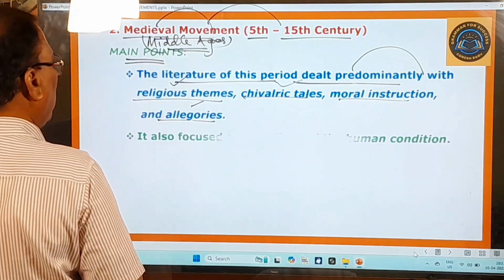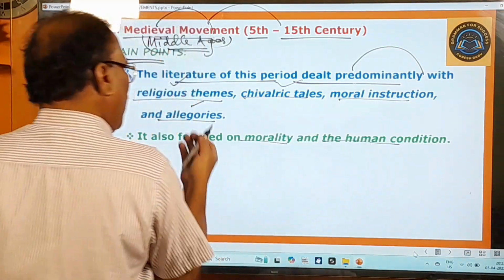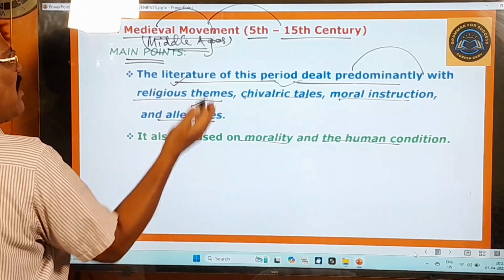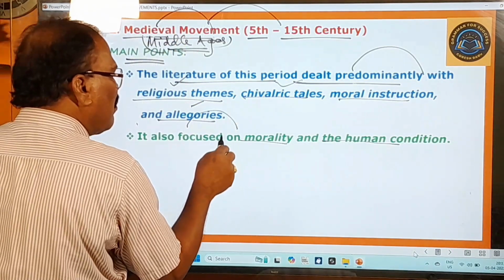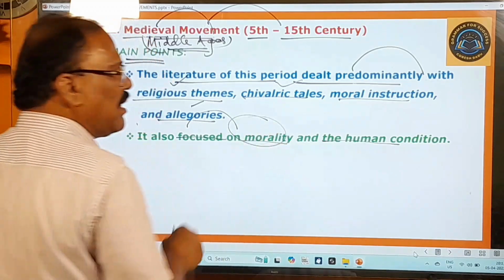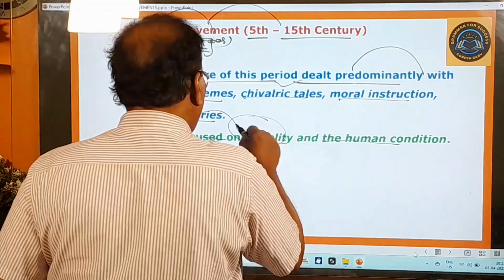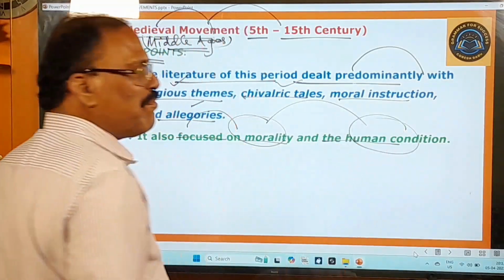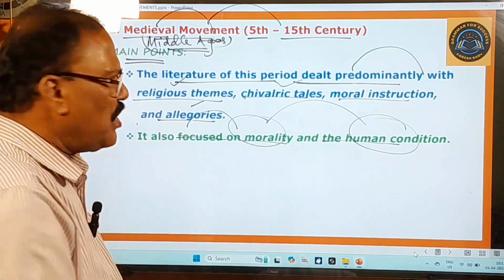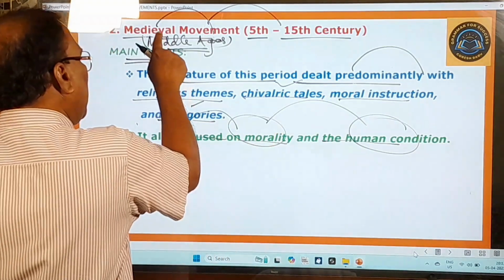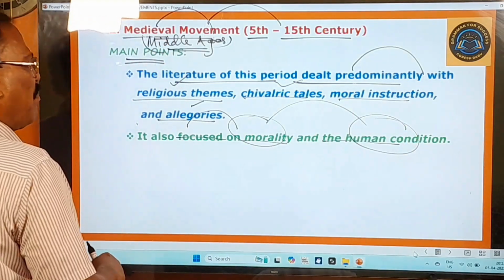Okay, and the next point about this movement is that it also focused on morality and the human condition. Very simple. All these are very important points. This medieval movement focused on, that means concentrated on, morality. Morality means ethical values, moral values, and it also focused on the human condition. So the condition of the human beings of those days. That's the second important point.